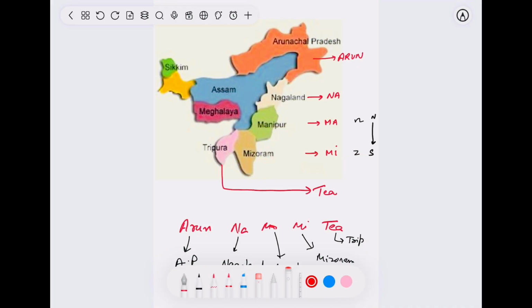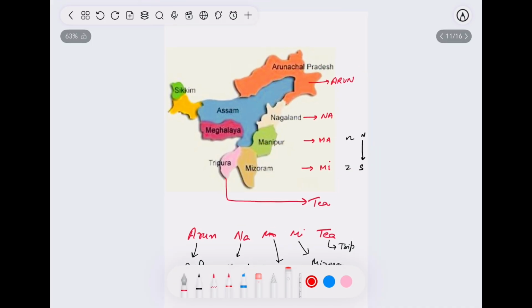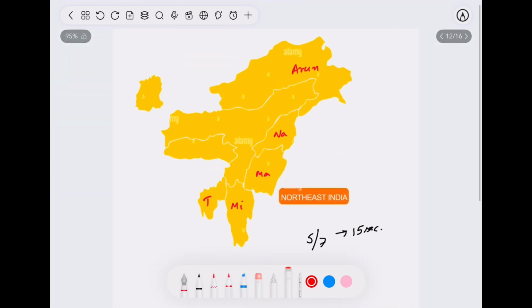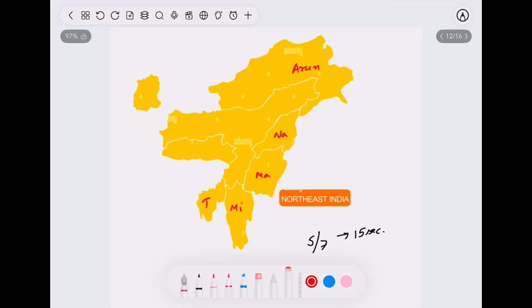So within 15 to 20 seconds, we covered 5 states out of 8 states, right? So try to recall and complete these abbreviations in your head. So let's start from north till south. Let's recall together. And if you want to recall, just pause the video here and try to recall yourself. First is Arun. Arun is a guy, stands for Arunachal Pradesh. Arun is an obedient guy, right? I told you. So here is Namami, from north to south.